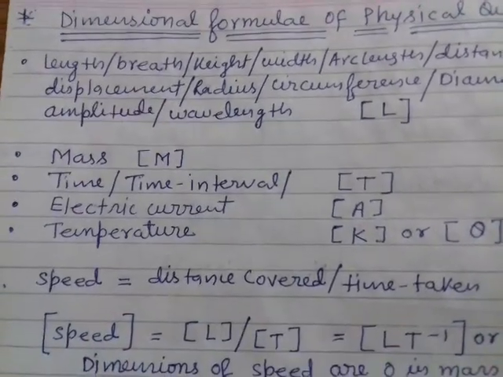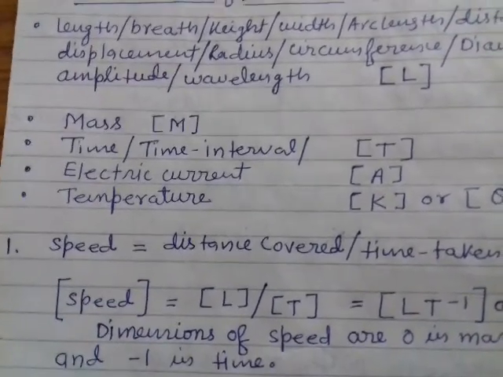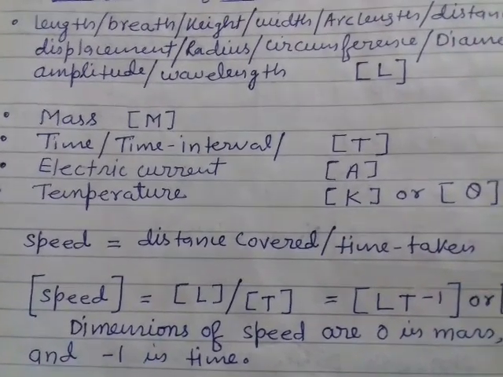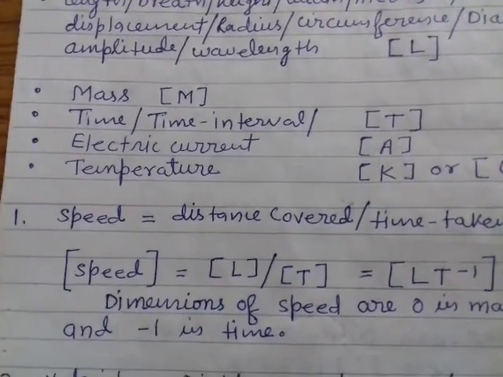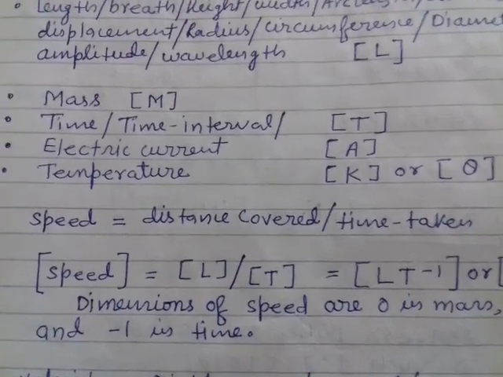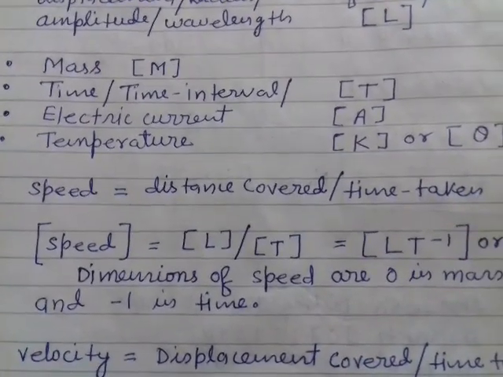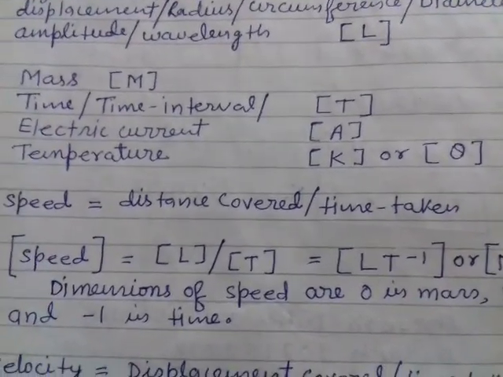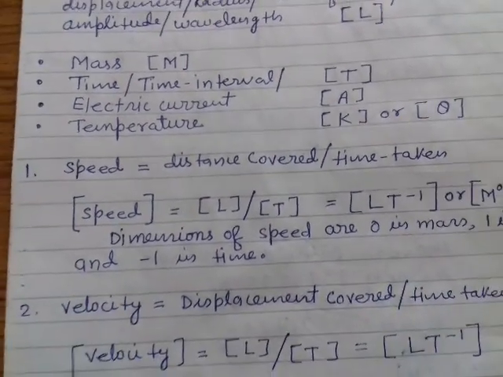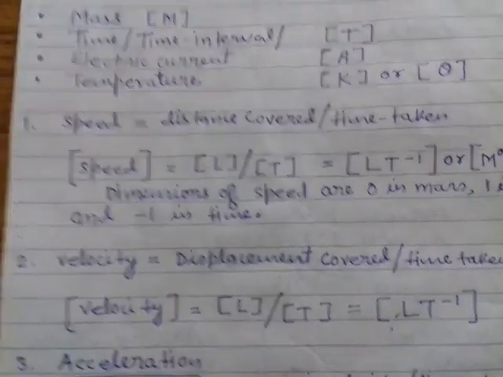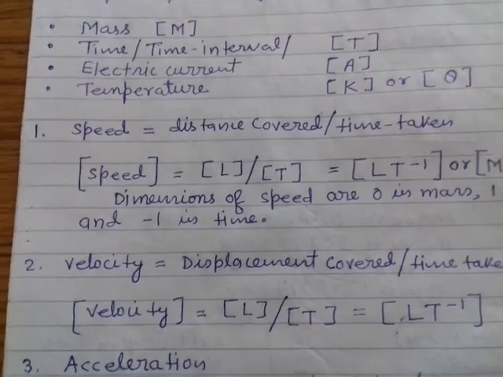Okay. Mass is capital M with square bracket. Time interval is capital T with square bracket. Electric current is capital A with square bracket. Temperature is capital K or theta with square bracket. Okay. Now I will calculate some dimensions of a physical quantity.